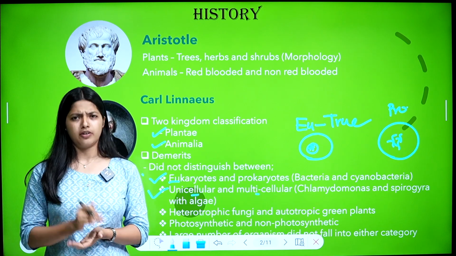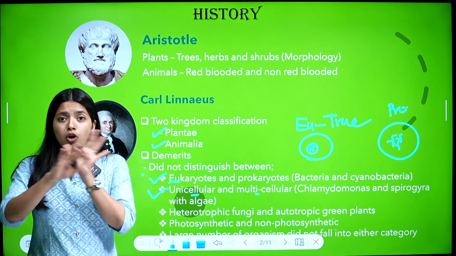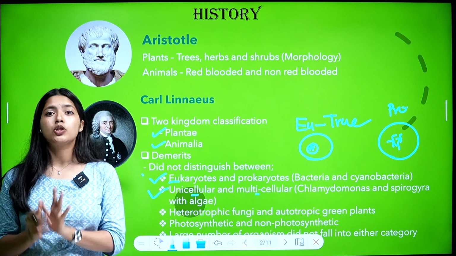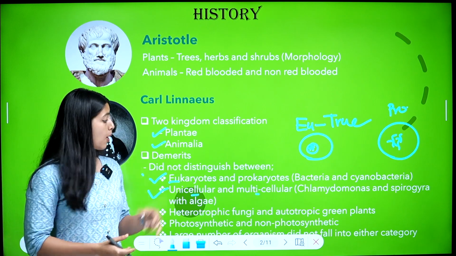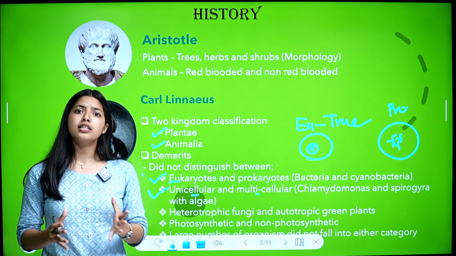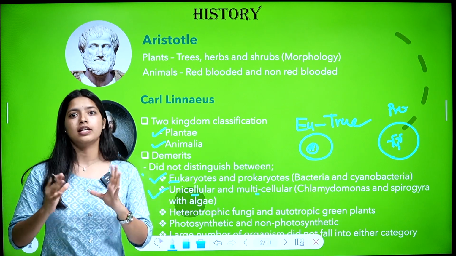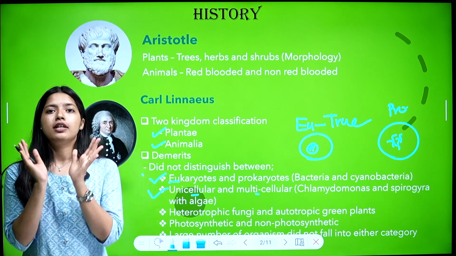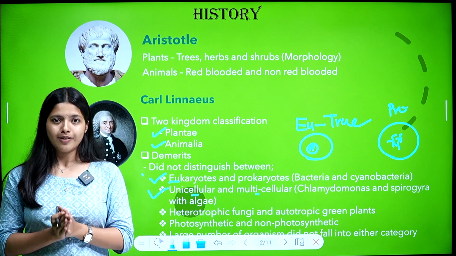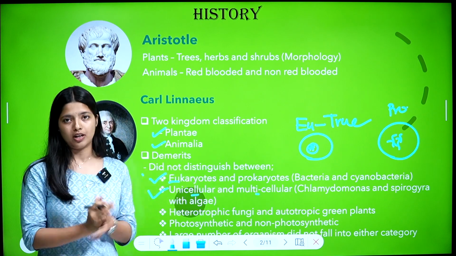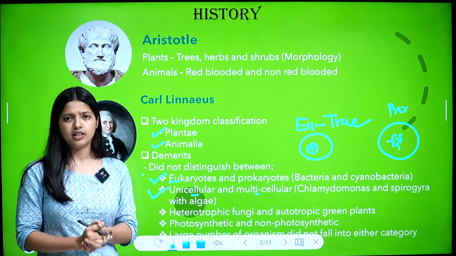So, what are unicellular organisms? Organisms whose whole body is a single cell. That is unicellular organisms. And multicellular organisms, their whole body is made of a number of cells together. Unicellular organisms and multicellular organisms were not differentiated, they were mixed up.